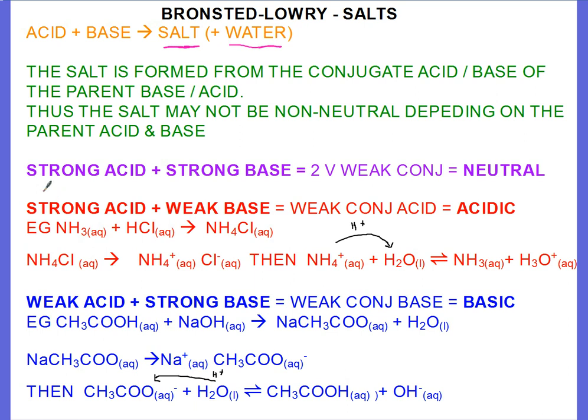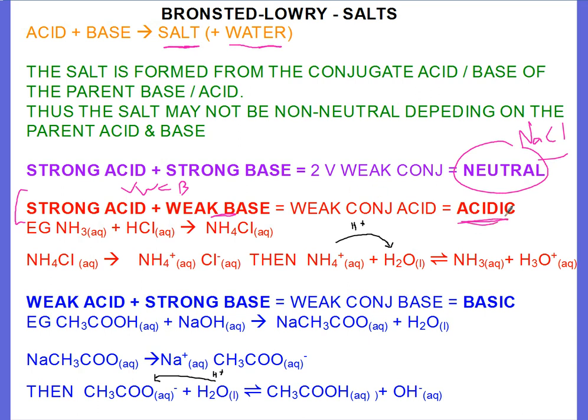So if we react a strong acid and a strong base together, we're going to have two very weak conjugates. The strong acid is going to have a very weak conjugate base, the strong base is going to have a very weak conjugate acid, and that means that salt is going to be neutral. Something like sodium chloride, made from reacting hydrochloric acid and sodium hydroxide, will be a neutral salt. But if we have a strong acid and a weak base reacting together, the strong acid is going to have a very weak conjugate base, basically neutral, but that weak base is going to have a weak conjugate acid. So that salt's going to contain a weak conjugate acid, and therefore that salt's going to be slightly acidic.